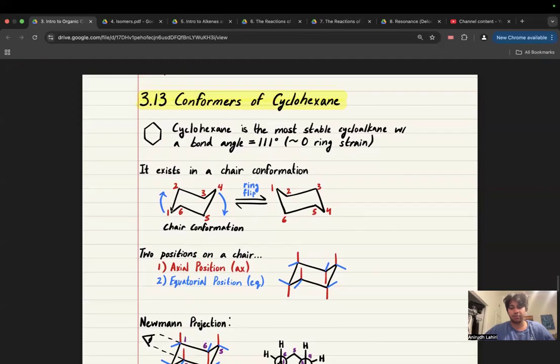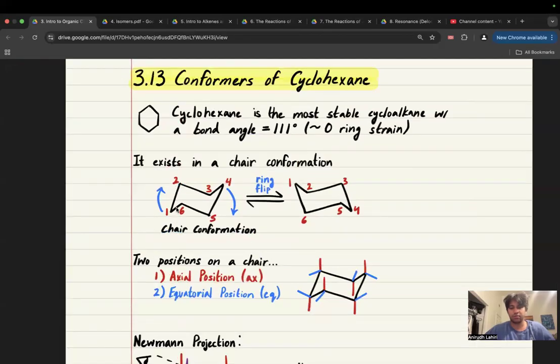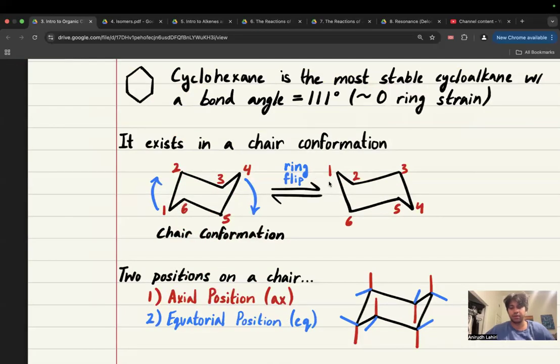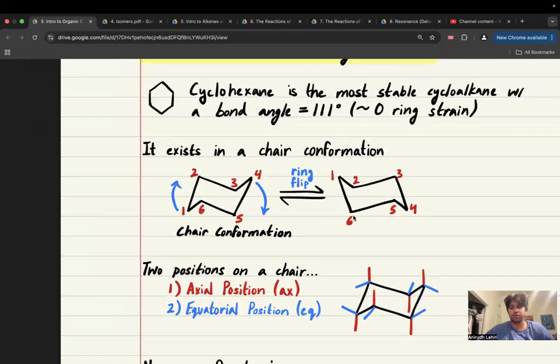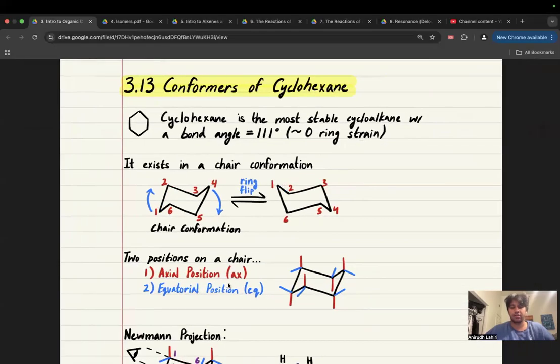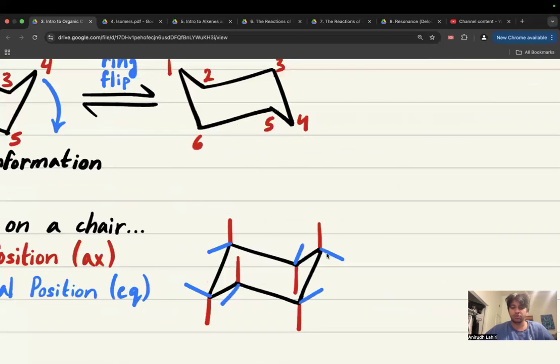Again, you should be able to get comfortable with drawing the structure. Ring flip is also something you should be comfortable with drawing. We have two positions on chair, axial and equatorial. These axials are really easy to draw, right? Up, down, up, down, up, down. These are a little bit harder to draw.